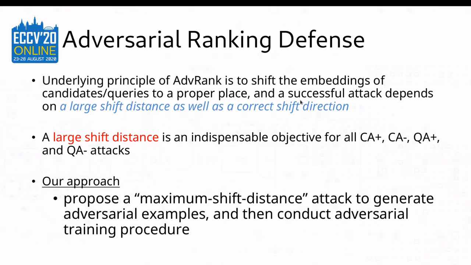So, in this paper, we also propose an adversarial defense dedicated to ranking systems. Recall that the underlying principle of our proposed attack is to shift the embedding vectors in the embedding space by adding adversarial perturbations. And a successful attack depends on a large embedding shift distance and a correct shift direction. Based on that, we propose a maximum shift distance attack for generating adversarial examples for adversarial training.